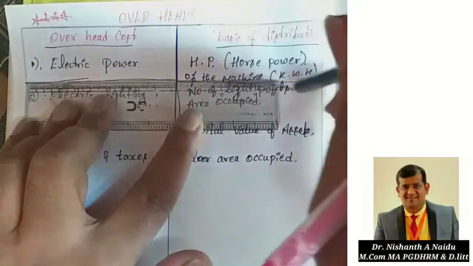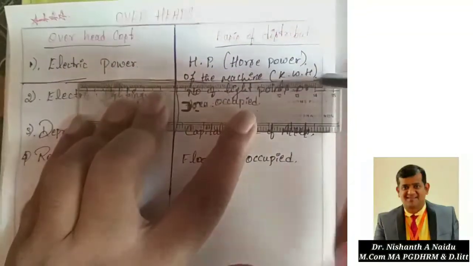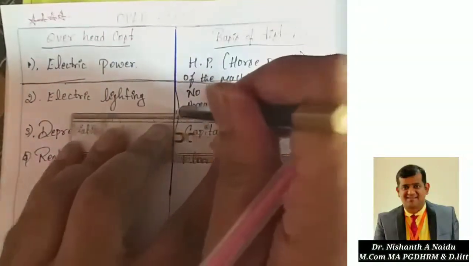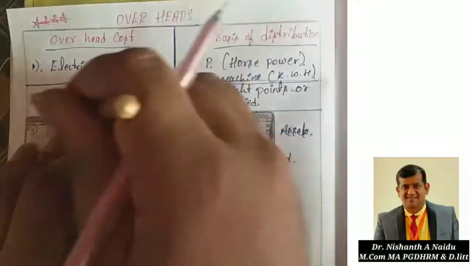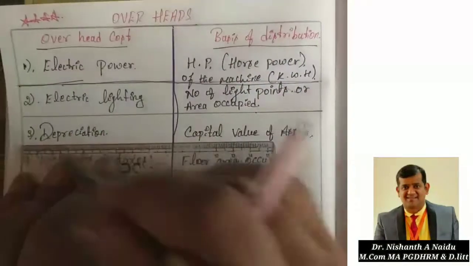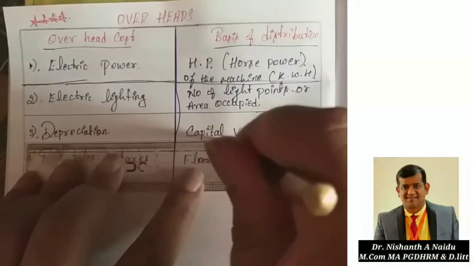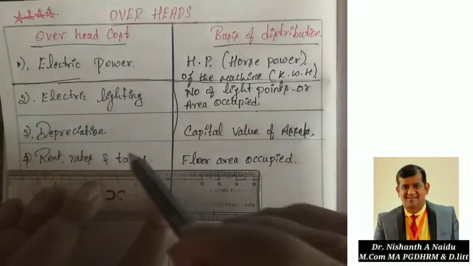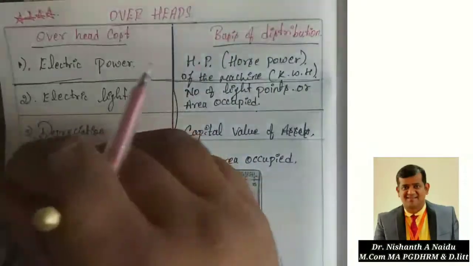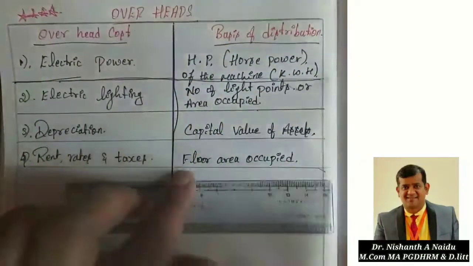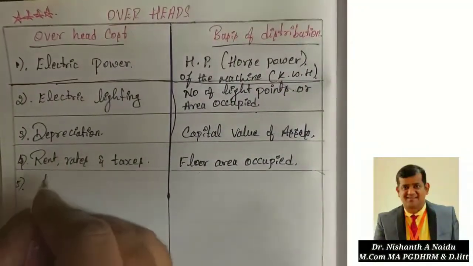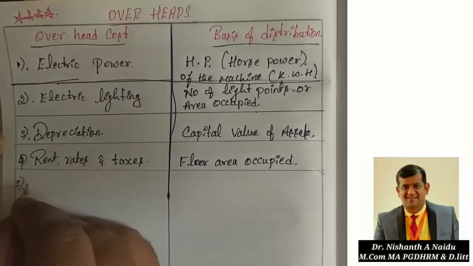So let us bifurcate every now and then, so that we don't get stuck or get confused. So depreciation is on the value of fixed assets, it is done. Then rent, rates and taxes are on the basis of floor area occupied. Then if you take point 5, that is insurance on buildings and machineries.